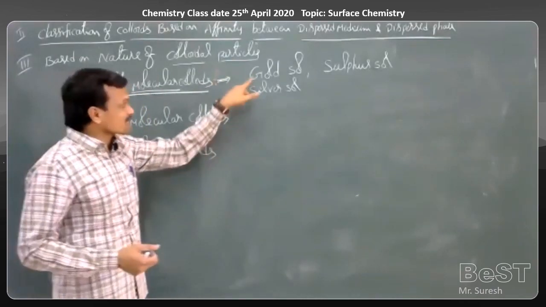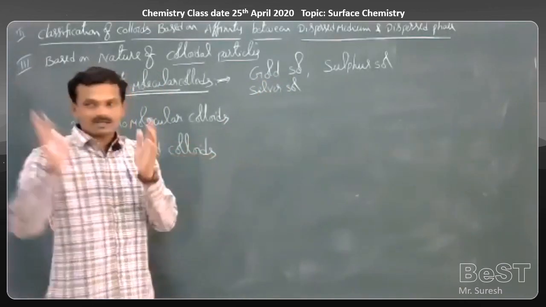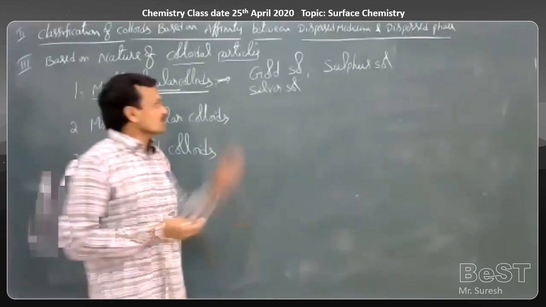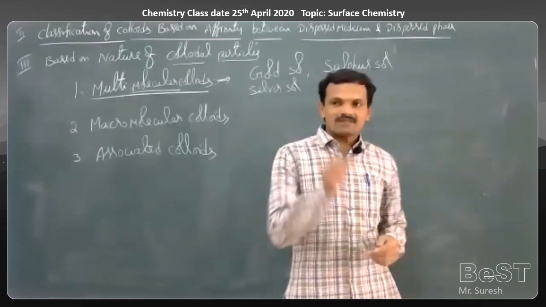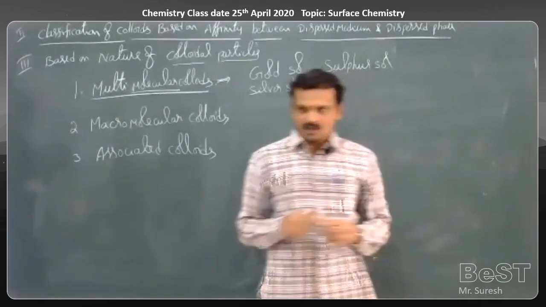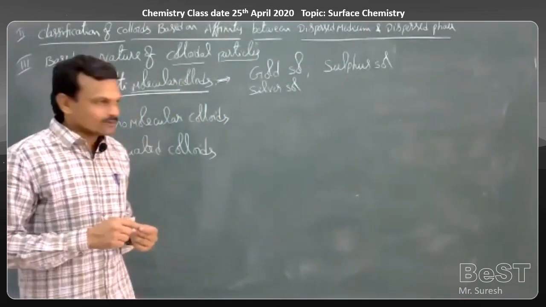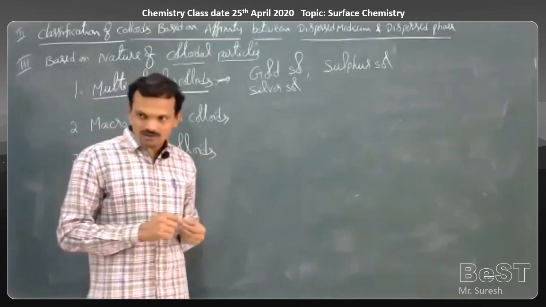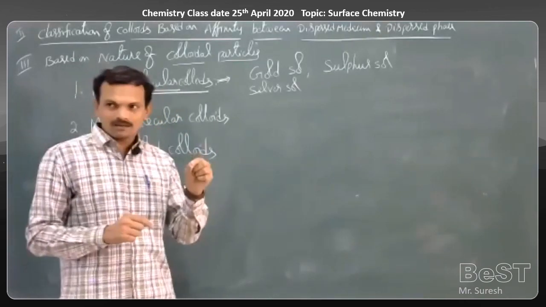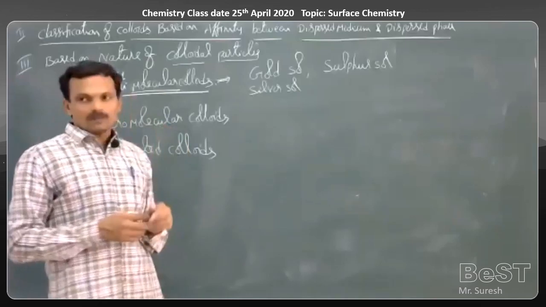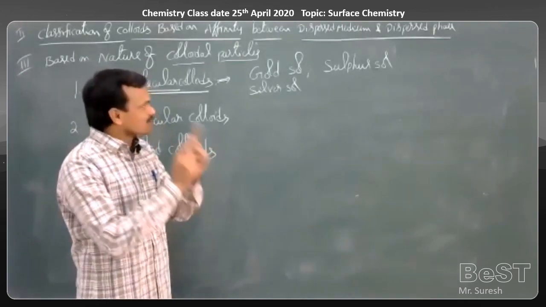Depending on the size of this gold colloidal particle, we can get different colors. If the size of the gold particle is more, then the colloidal solution has a blue color. If the size is less, then we get a red colloidal solution. So depending on the number of gold atoms combined, the size of the colloidal particle changes, and depending on that size, we get different colors.